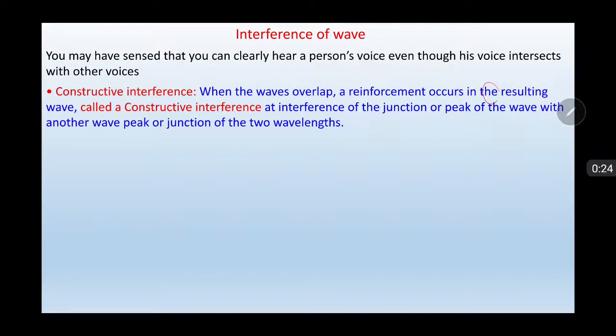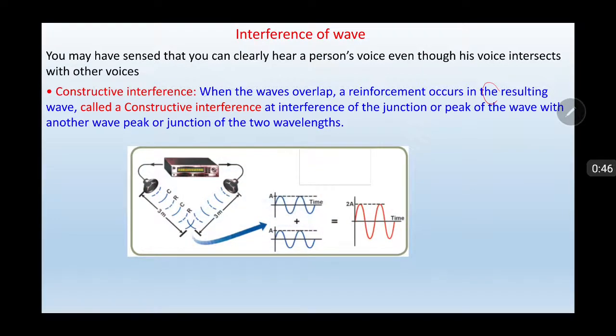Constructive interference. When the waves overlap, a reinforcement occurs in the resulting wave, called constructive interference. It happens at the junction of a peak of one wave with a peak of another wave. For example, if you look at it, it has two frequencies and wavelengths, and these two waves connect with each other.